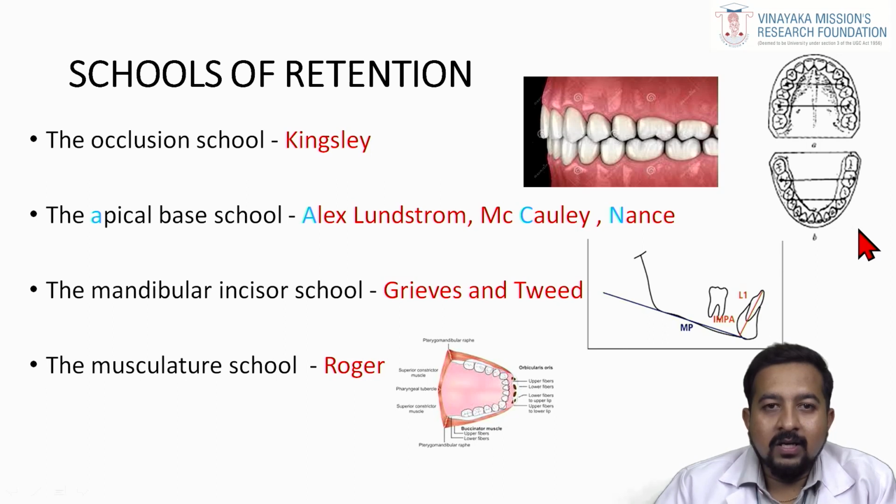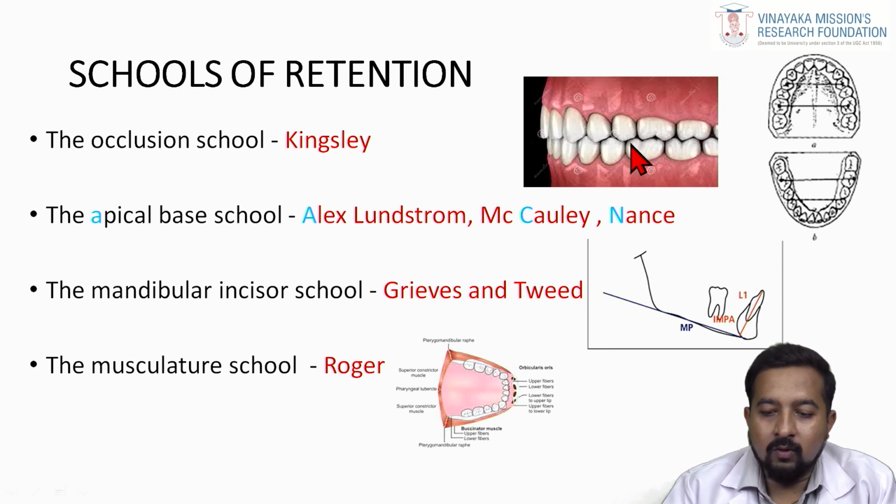Moving forward, there are different schools of thought of retention. What are all the schools of thought? This might be your short note question, so kindly take a note. There are four schools of thought: the occlusal school of thought, the apical base school of thought, the mandibular incisor school of thought, and the musculature school of thought. I don't want to complicate much, so I am giving a simple example. Take a look at this.